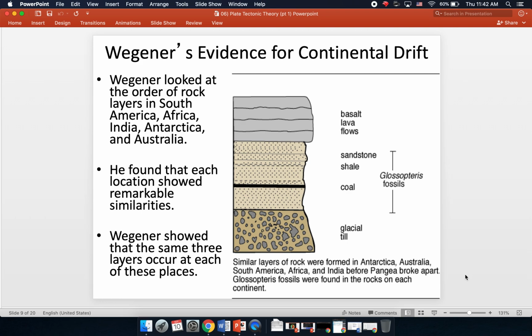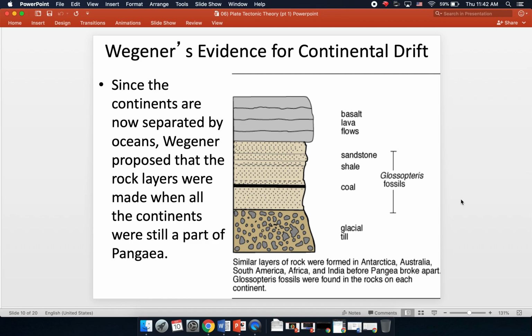Also, from continent to continent, there are very similar rock layers. If you look at the order of the rock layers in South America, Africa, India, Antarctica, and Australia, you can see some very striking similarities. You have the same three layers that occur at all these different places. You have this layer of glacial till, followed by this layer of coal and shale and sandstone, and then topped off with basalt lava flows.